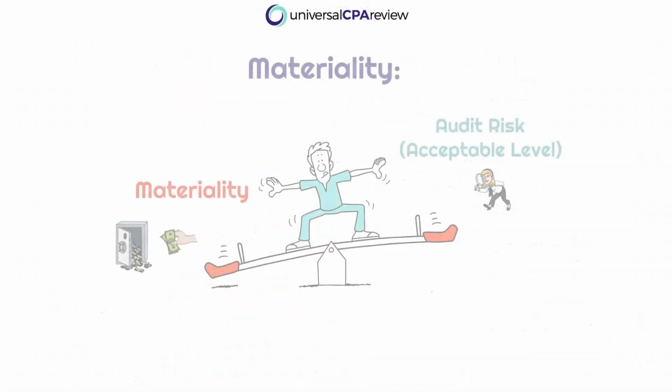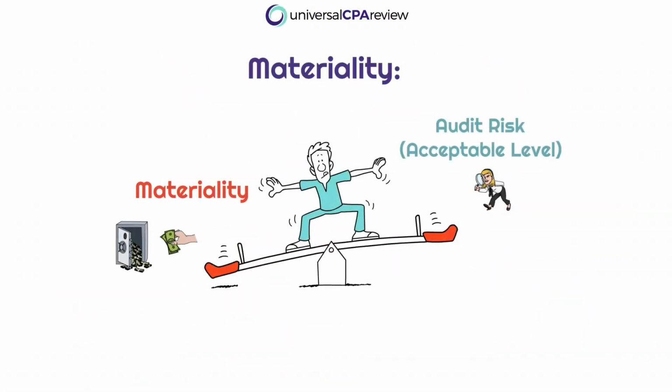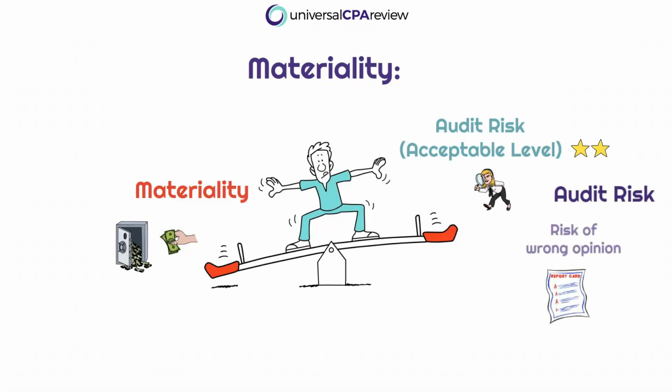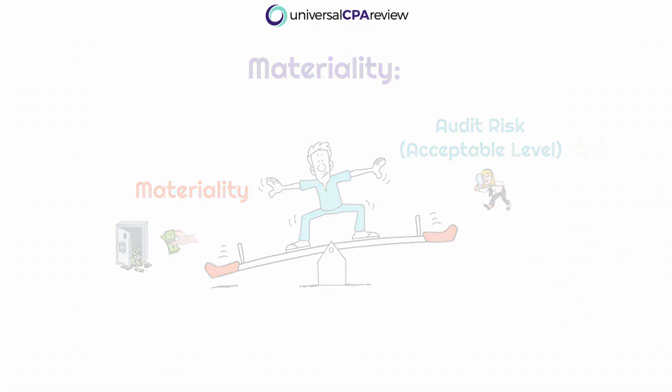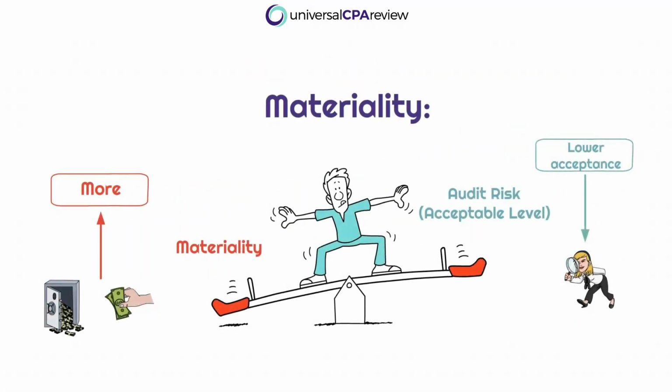The other inverse relationship that we need to consider is the inverse relationship between audit risk and materiality. Again, we're going to focus on the words acceptable level, only now we're thinking about the acceptable level of audit risk. Again, audit risk is the risk that we're going to come to the wrong conclusion. So let's think about how materiality impacts our audit risk. Think of materiality as our driver.